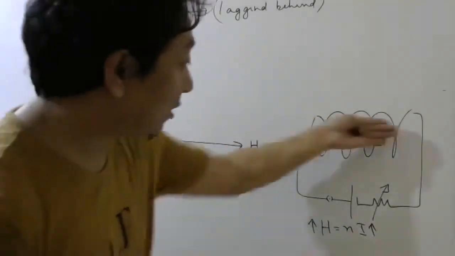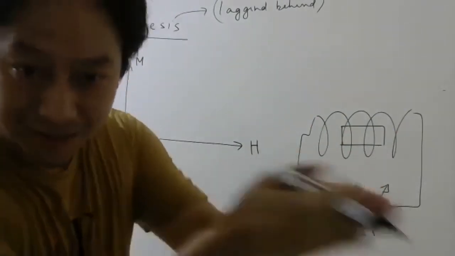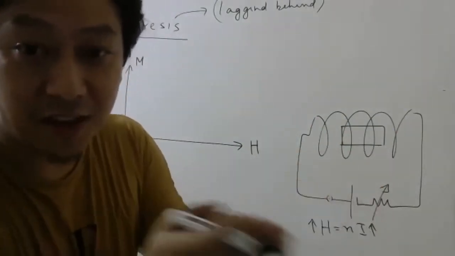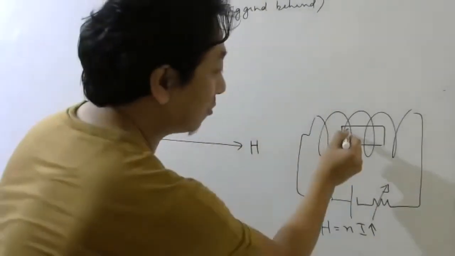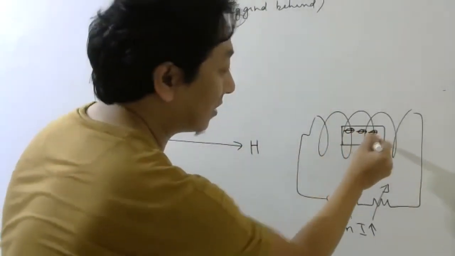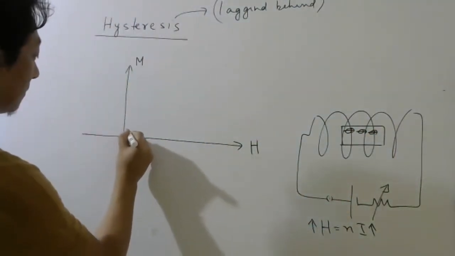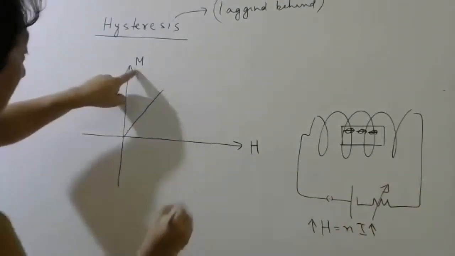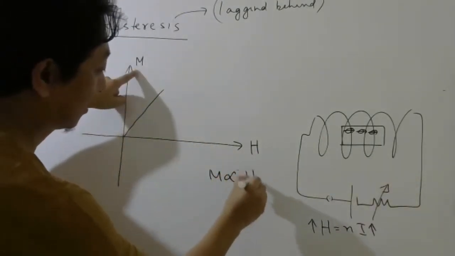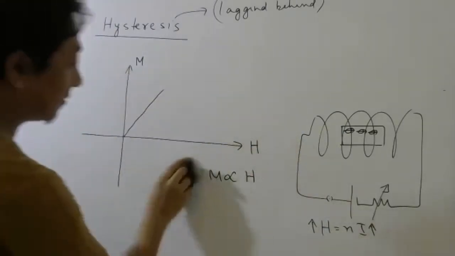So as this H increases, the external magnetic field, the army, is increasing. The strength of the army is increasing. So what will happen? More and more atoms will start turning in the same direction. Right? So magnetization will also increase. That's why, if you remember, I wrote M proportional to H. I hope you remember that, right? So the graph will go like this.